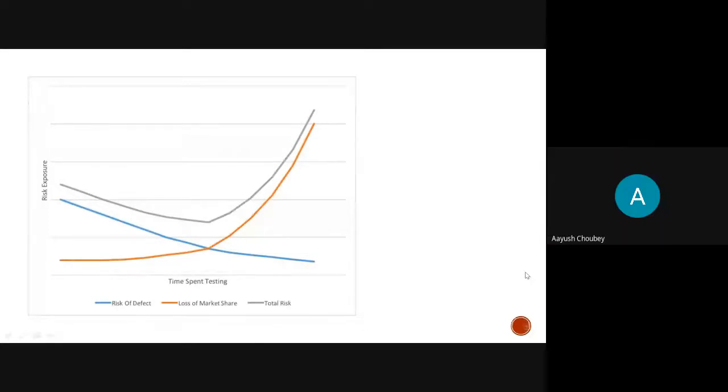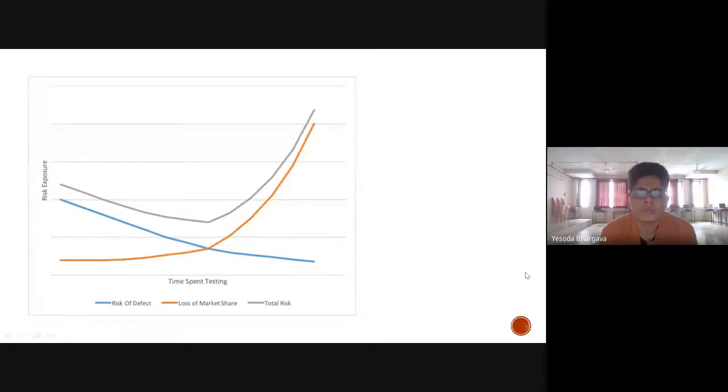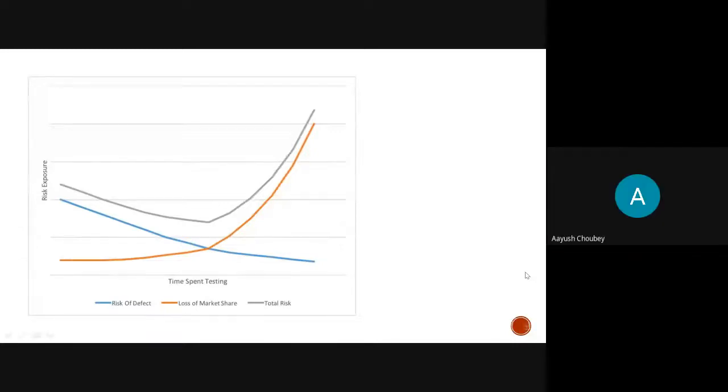It is portraying that a necessary amount of time is spent. Yes, go on. Like a minimum amount of time spent testing is required, but too much of it surely results in loss of market share and risk of total risk. Even though it further minimizes the risk of defects, overall it is a loss.